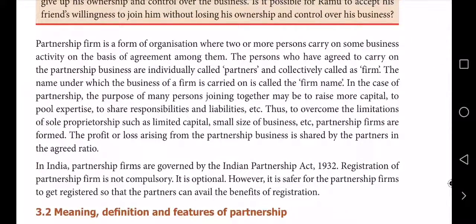So before going to see sums, the basic theories what I want to teach you now, even what we studied already in plus one commerce la, various forms of business organization we studied allama. Sole tradership, partnership, joint stock company, cooperative organization, government organizations, all we studied allama in plus one. Basic fundamental theories all. But now we need something a little bit about theories while doing sums also.